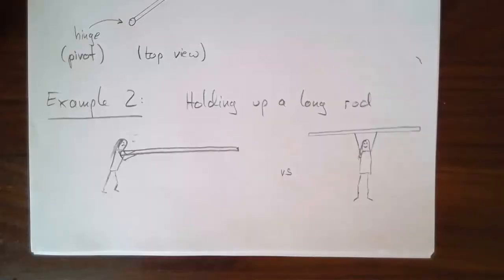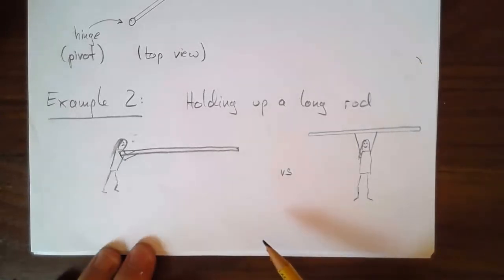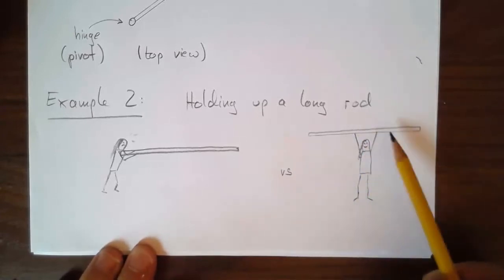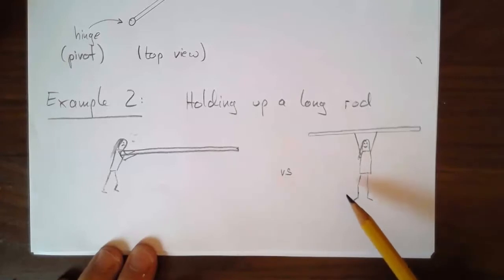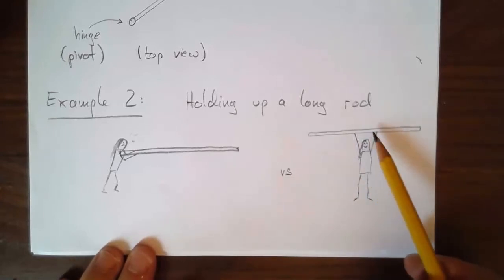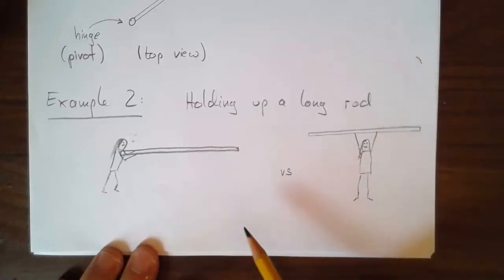The second example is the one I picture right here. Imagine you're trying to lift up a fairly heavy, long rod. The easiest way to do this would be to just hold it roughly in the middle and raise it up. Now you have to support the rod with the force you supply and essentially cancel out its weight.